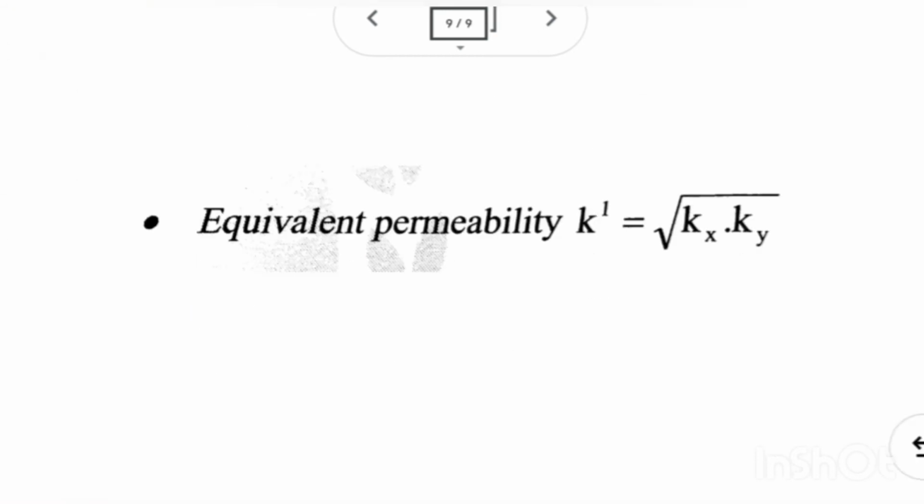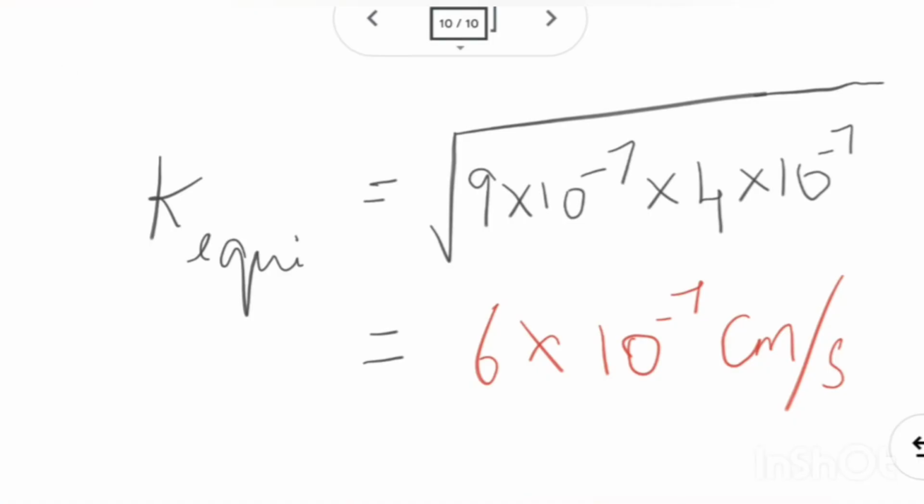The formula to find a single permeability, we call it equivalent permeability. They have given horizontal permeability and vertical permeability. If we substitute in this formula, we will arrive at our equivalent permeability. Just substituting the given kx and ky, we will get our answer k equivalent to be 6 × 10^-7 centimeter per second. So from this we can understand that option D is the right answer for us.